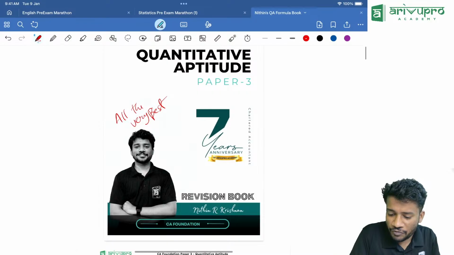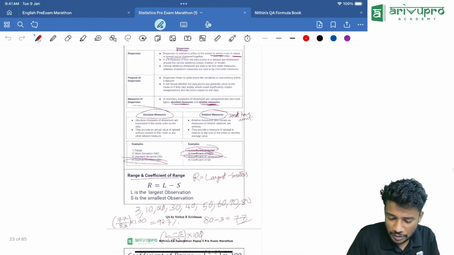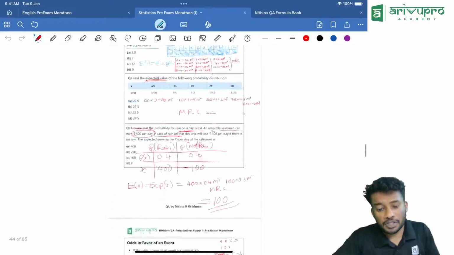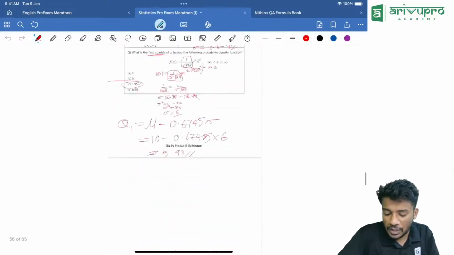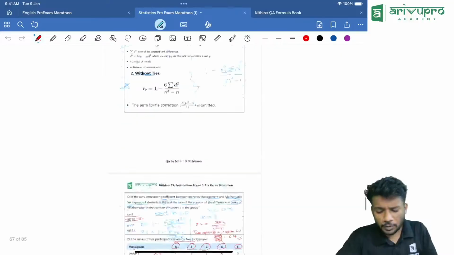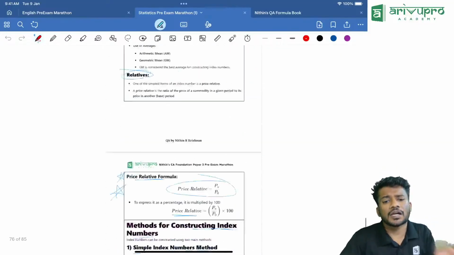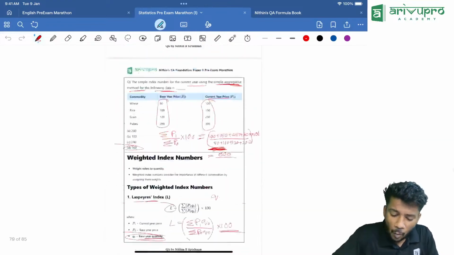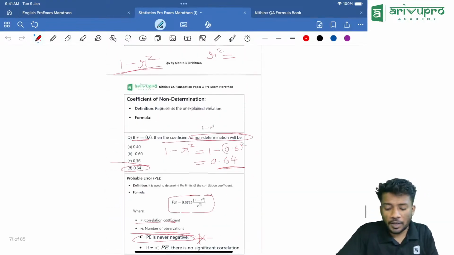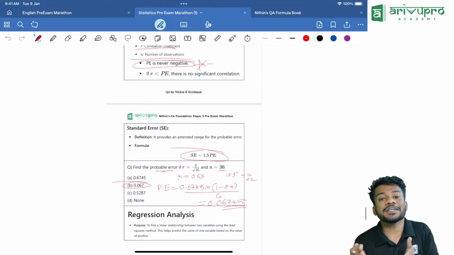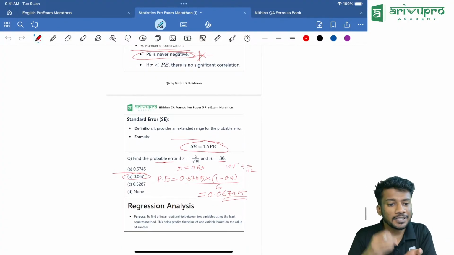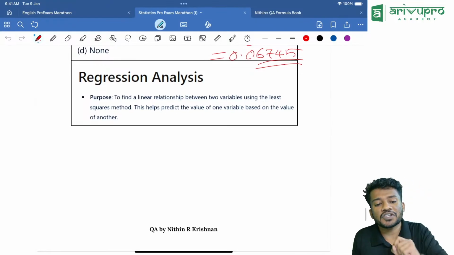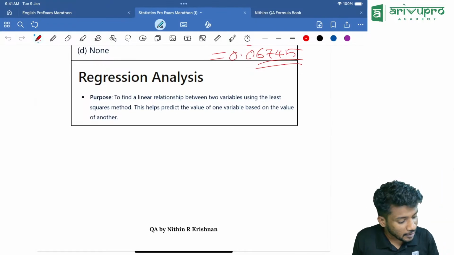Now, we will go back to where we stopped yesterday, that is the correlation and regression part. Now we are going for the regression analysis. What did I tell you about correlation? Correlation is just the connection or the relation between two different variables. While in correlation we are not measuring another variable using the given variable, in regression analysis we are measuring the other variable using the given variable.